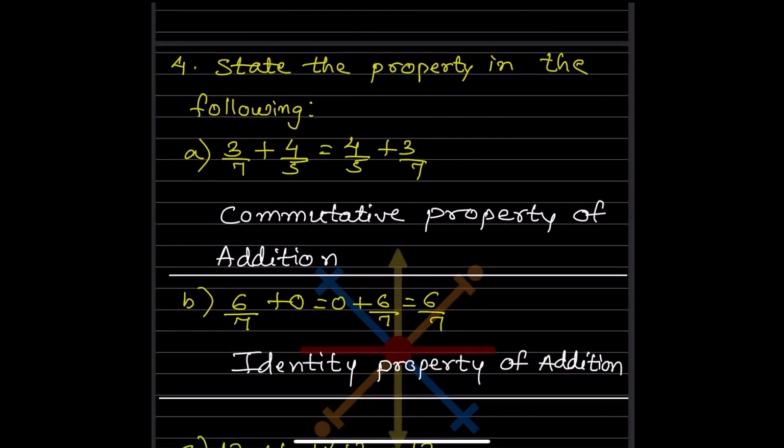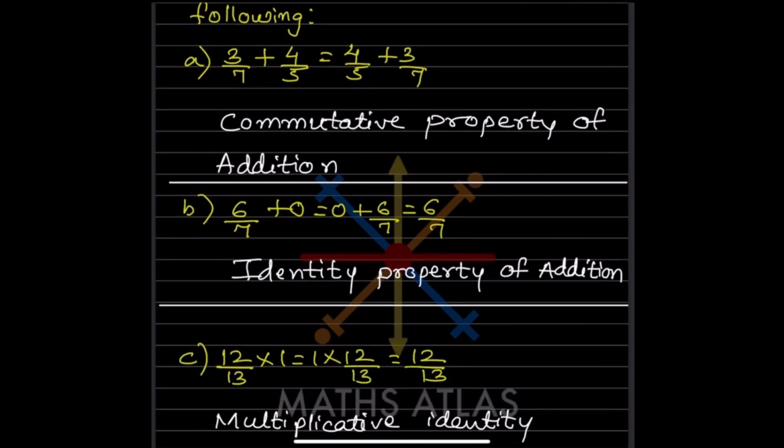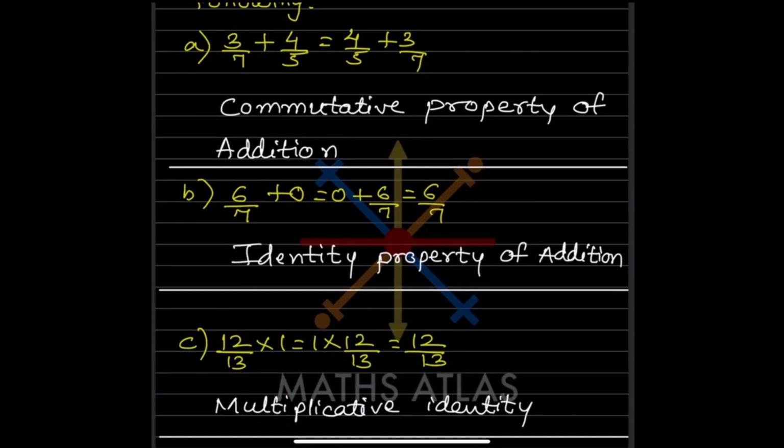Now state the property in the following. So now see here, this is A, this is B. Now can you see this and this are the same, so this will be B. These are the same, this is A. So A plus B is equal to B plus A, that is the commutative property of addition. Now here 6 by 7 plus 0 is equal to 0 plus 6 by 7, and when you add this, this is going to be 6 by 7. So that is the identity property of addition.